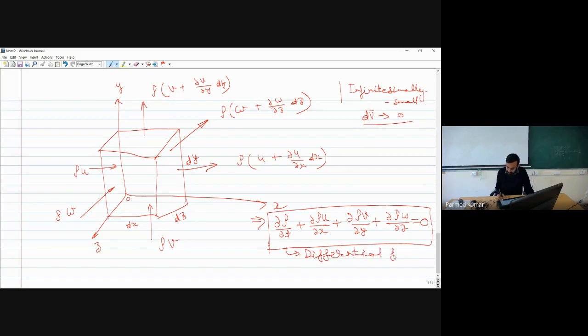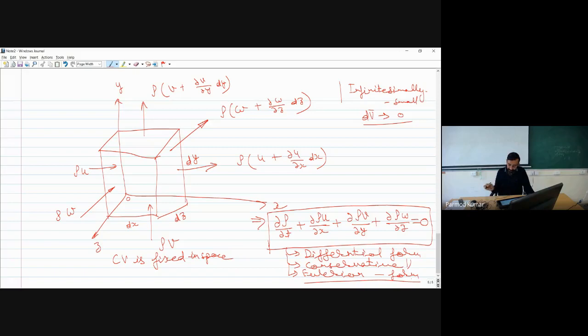Okay, so now this particular form of our continuity equation involves the equation in differential form. So this is actually the differential form, and while deriving this particular form, I have considered that my control volume is fixed in space. So that's why this equation is also called the conservative form of the continuity equation, or I can also call it the Eulerian form of the continuity equation. Okay, so these are the different names which I can give to this particular equation.